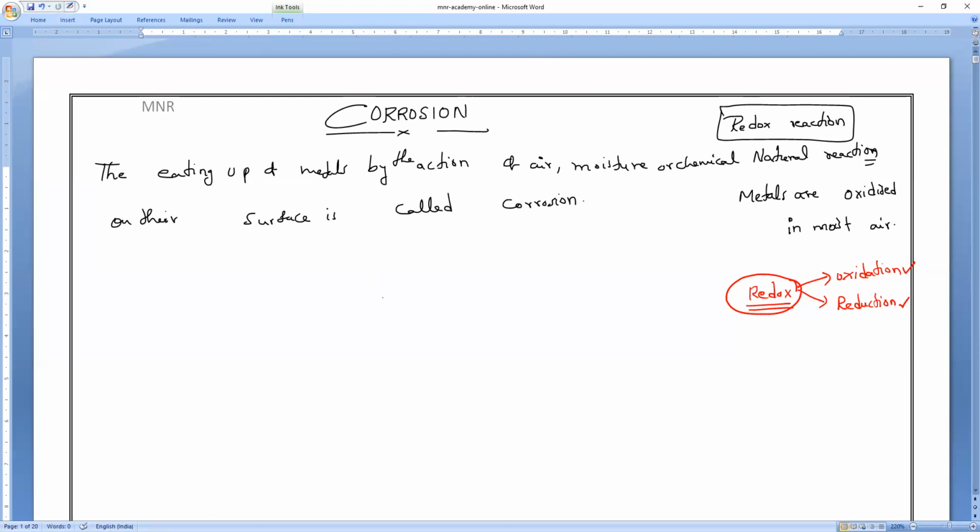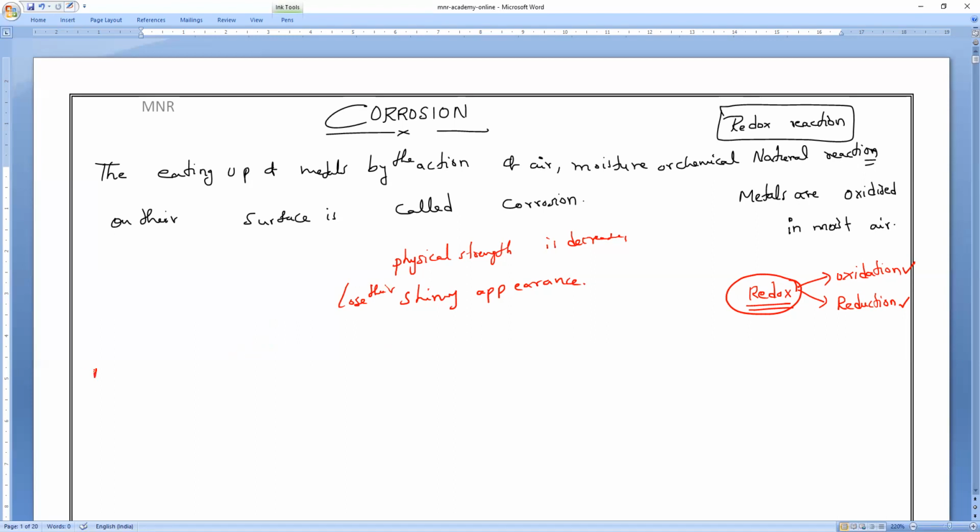Because of corrosion, what is happening? The physical strength of the metal will be lost. Physical strength decreases, the shiny appearance is gone. They lose their shiny appearance. That is the only way we call it corrosion.